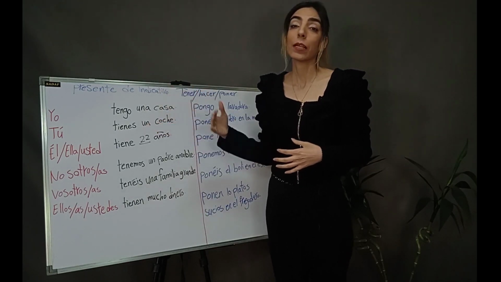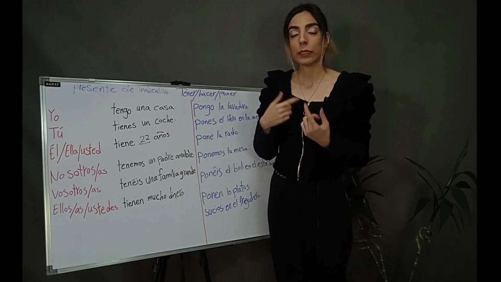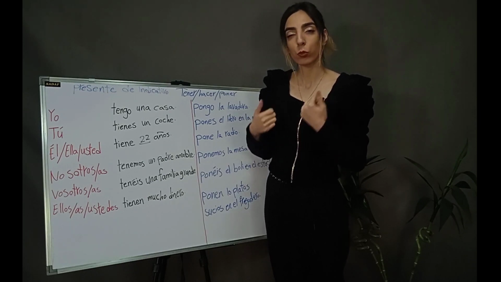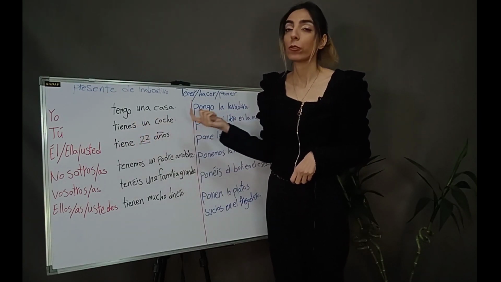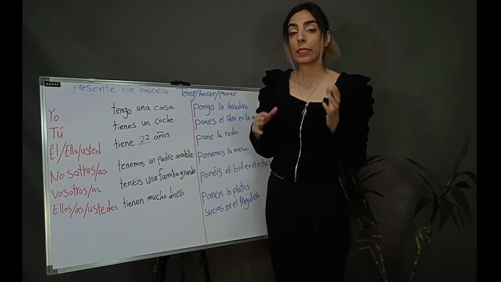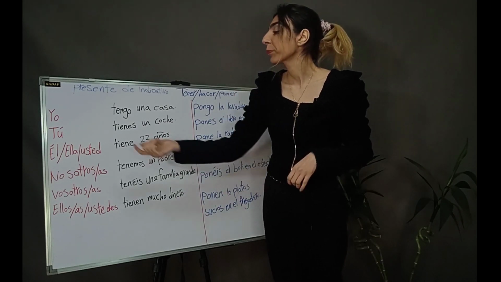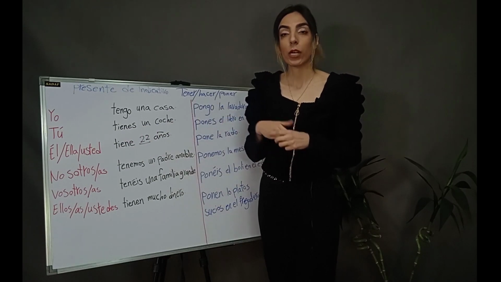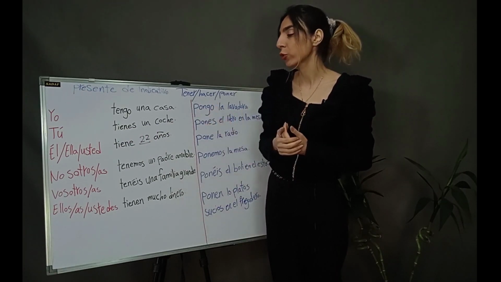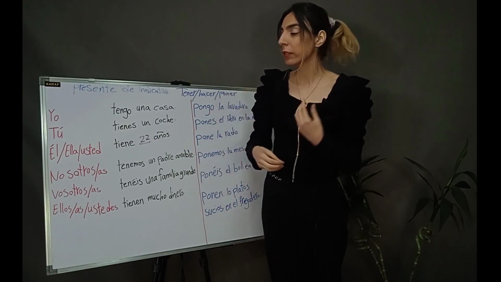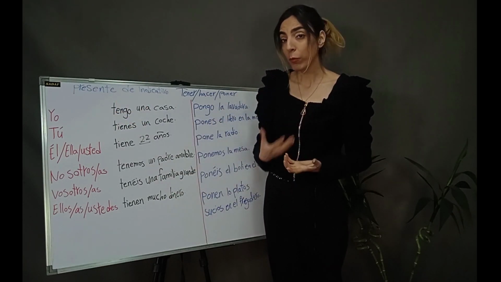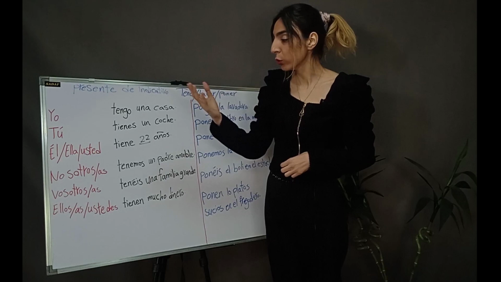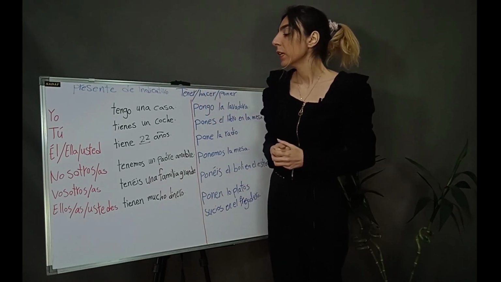Él tiene 22 años. But in English we say he is 22 years old, or ella tiene 22 años. She is 22 years old. Usted tiene 22 años. You are 22 years old. You, singular, is the formal form of tú. Whenever we want to be very formal, instead of saying tú, we say usted.